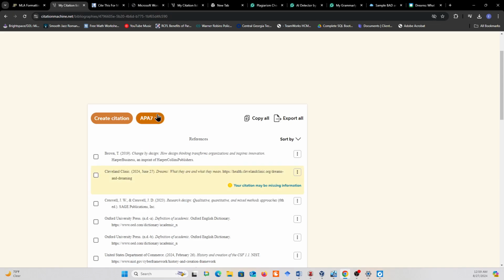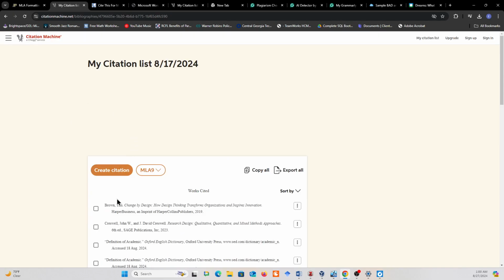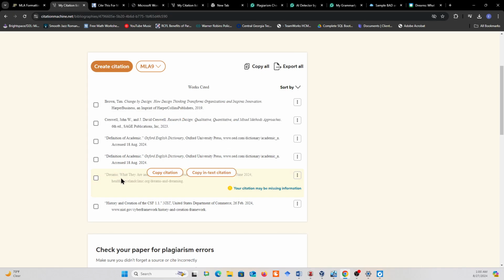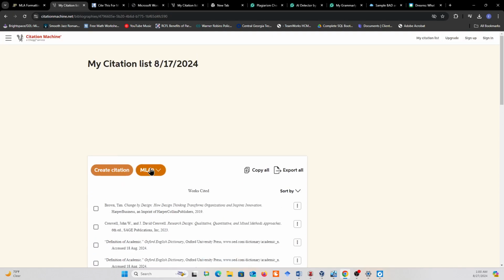But you can change the format. You can change it to MLA 9 and all your references. The Dreams one is right here. And you can copy the citation or you can copy the in-text citation or you can export the entire thing out. As you can see, I actually use this one quite a bit.